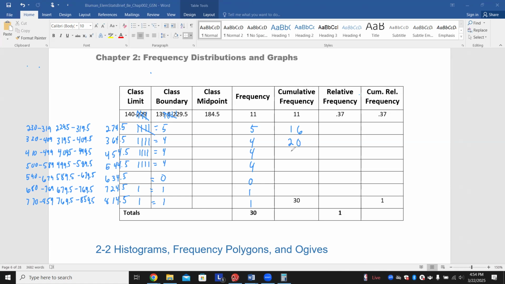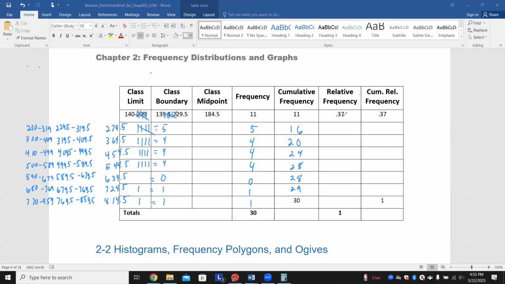And you keep on with that pattern. So this would be 24, this would be 28, this would be 28 again, then 29. And then you would finish with 30, basically stating that 30 people have a salary of 859 or less. So that's cumulative frequency. You just take and add the previous classes with it.